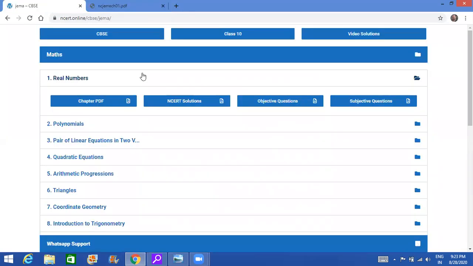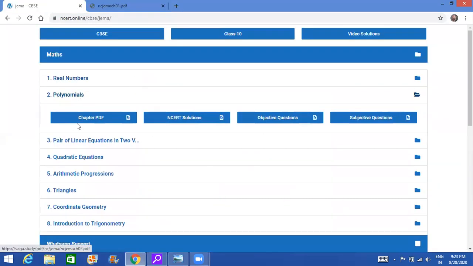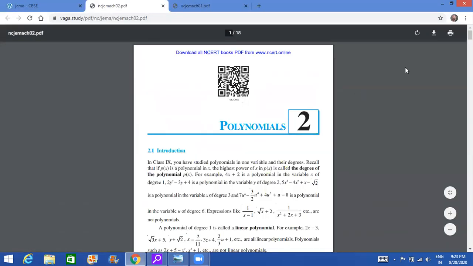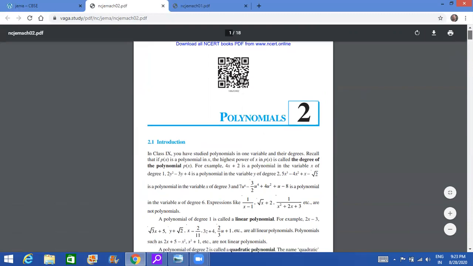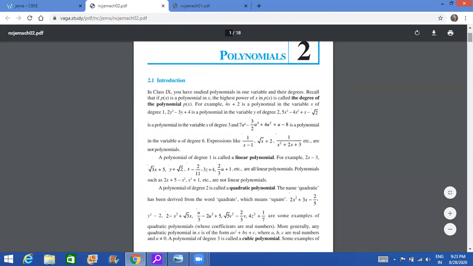So we go back now to chapter 2. Now in chapter 2, what is given in the syllabus is that the division algorithm is cancelled. Being in class 10, I am telling you to do certain things which probably will not come, but it is important that you do because it's a board exam. It's not an internal exam. So you should not take any risk. By chance if these questions come, then who will be responsible? It's your career, your marks, right?